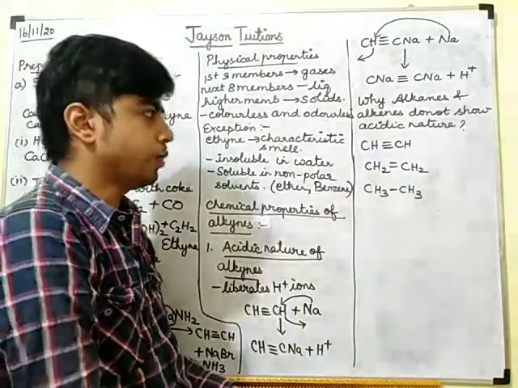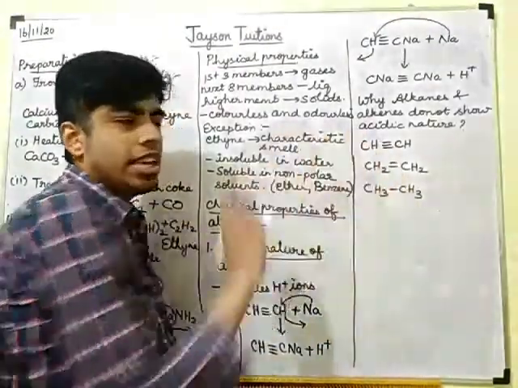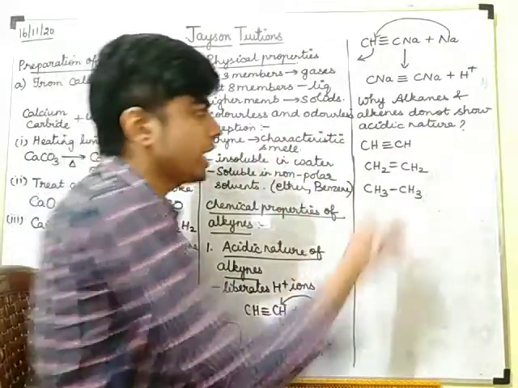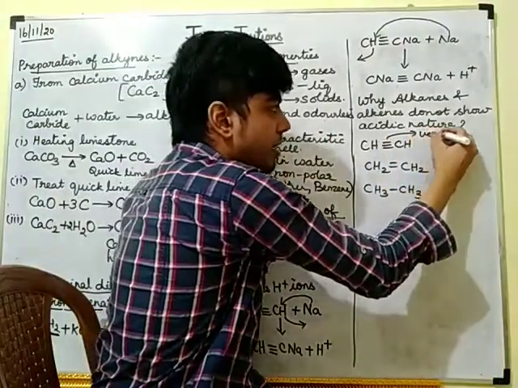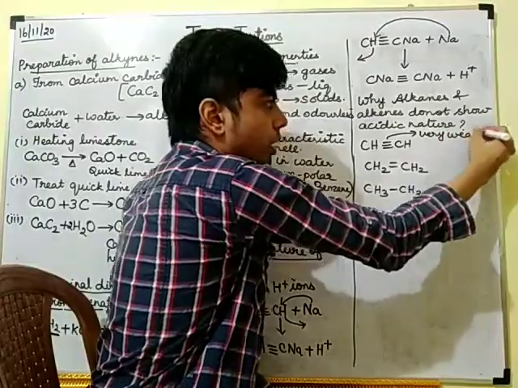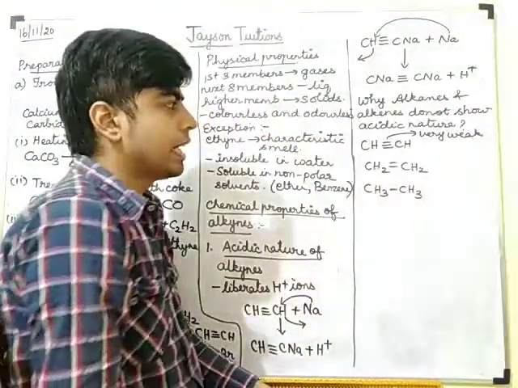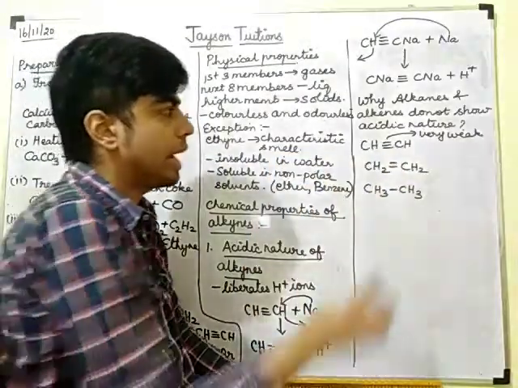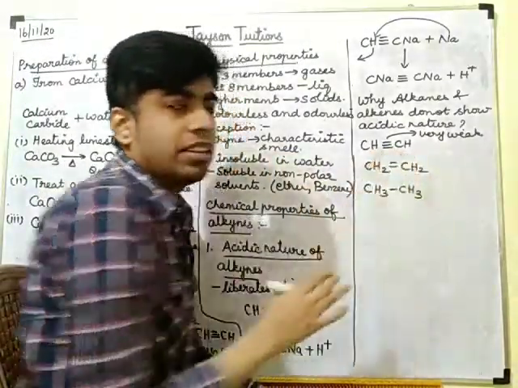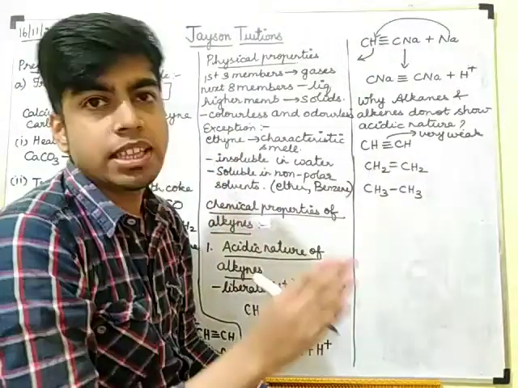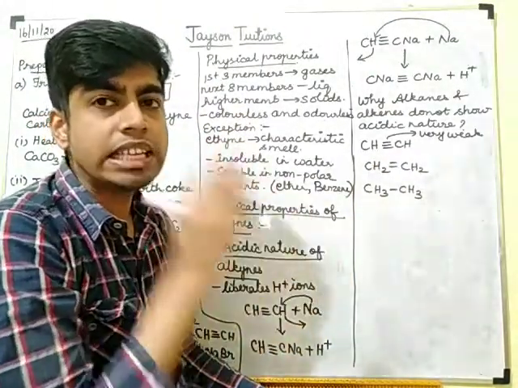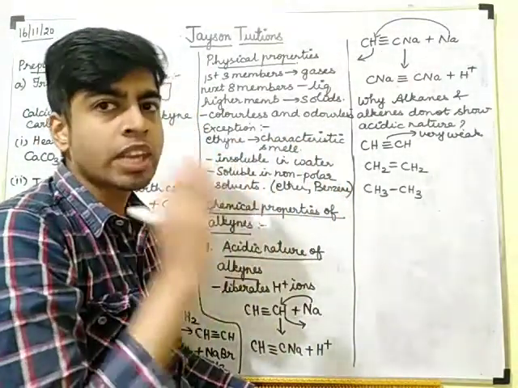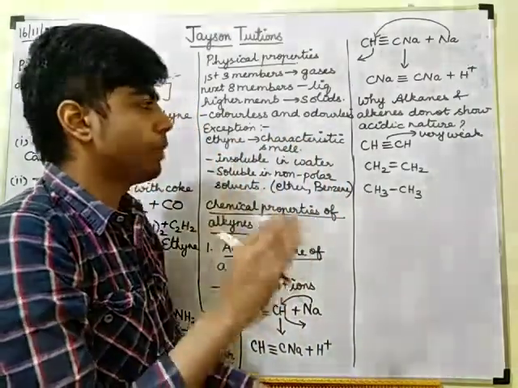Now compared to these three bonds, the triple bond is a very weak bond. Weak bond means you can break the bond easily. The bond is easily reactive. The alkynes are easily reactive because of the triple bond.